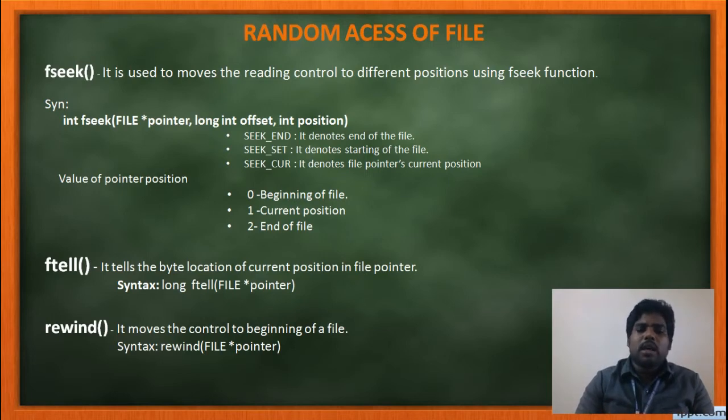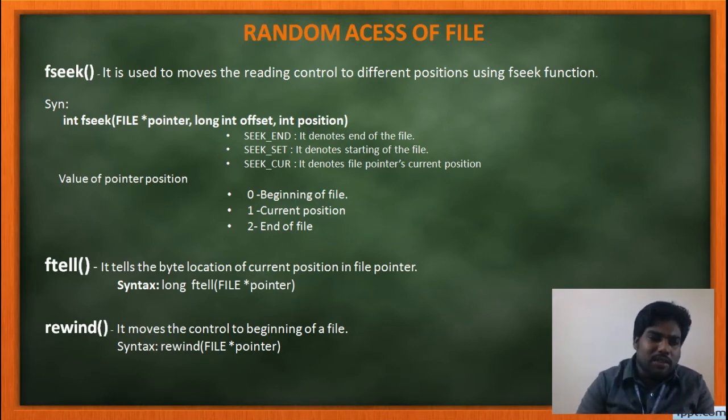You can make it at the first, at the last, or at the middle. Depending upon the desired location of the user, I can seek the file pointer from the first position to the middle to the last, or any position in the file. For that purpose only we are using fseek.